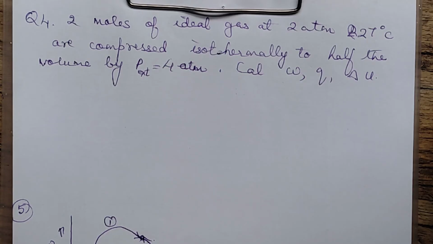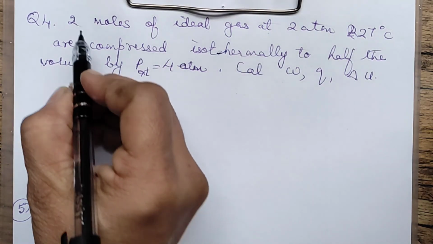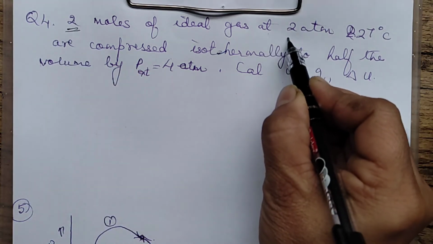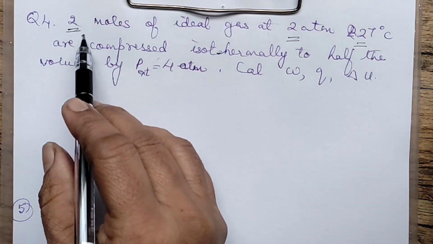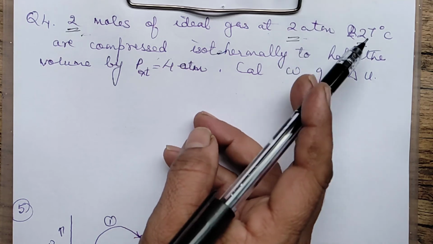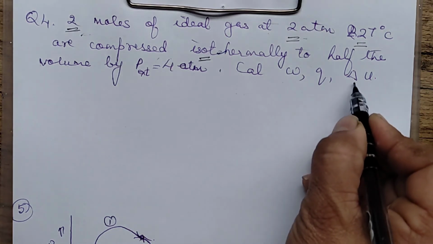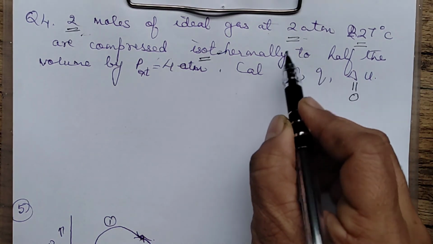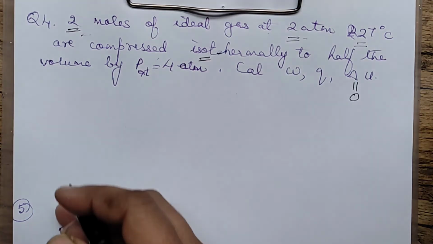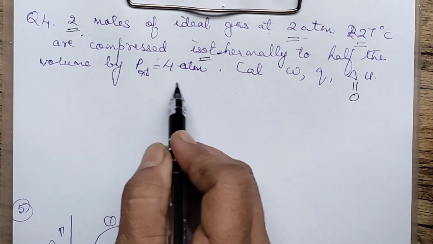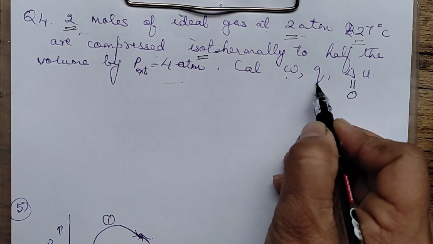Now the next question. It says 2 moles of ideal gas. The number of moles is given, 2 moles, at 2 atmosphere and 27 degrees Celsius, is compressed isothermally. Again, isothermally means delta U will be 0. It is compressed isothermally to half the volume. The volume is reduced to half when this much is the external pressure applied onto it. The work done you have to calculate.